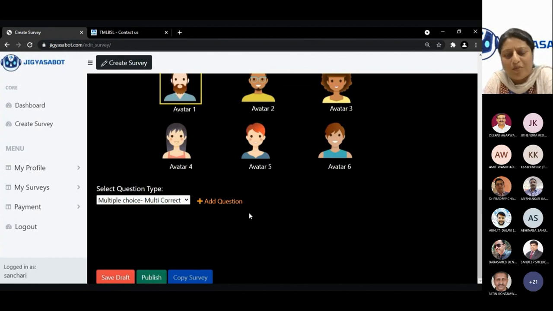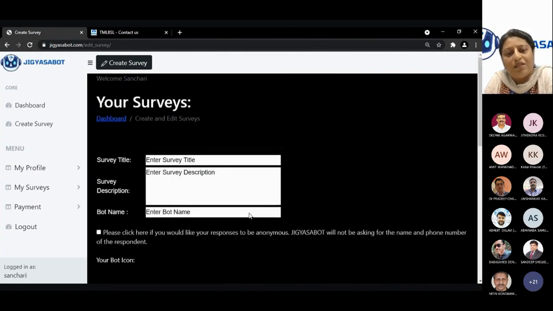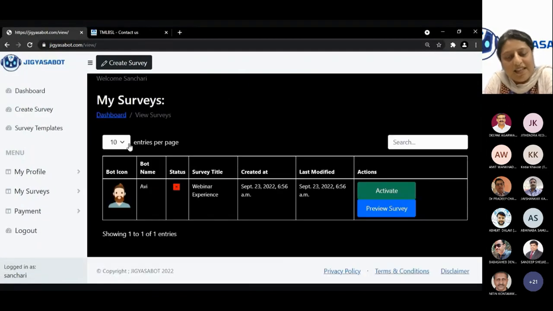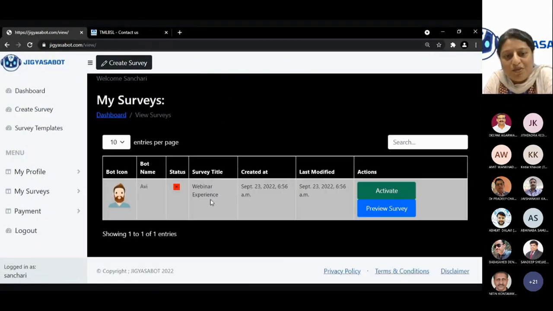Also, there is a file upload option, in which the respondent can upload a JPEG file and respond to the survey. So with this brief description on how to create the survey, let me actually take you through a survey that we have already created, and this is going to help you run through the experience of the survey bot.